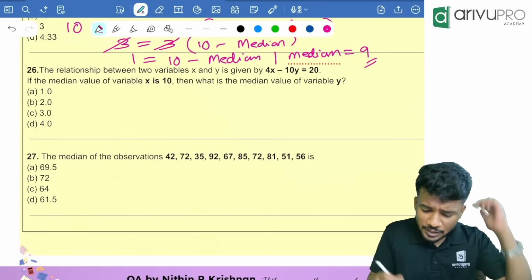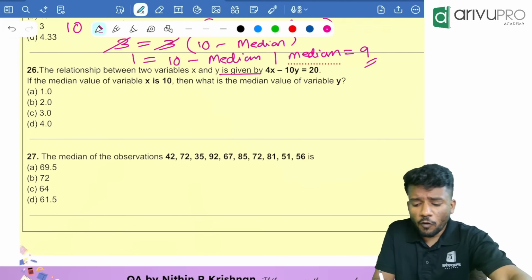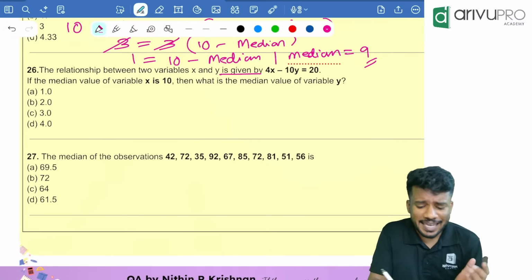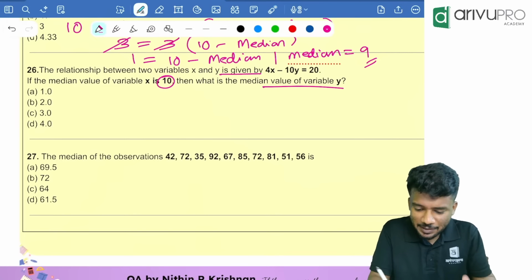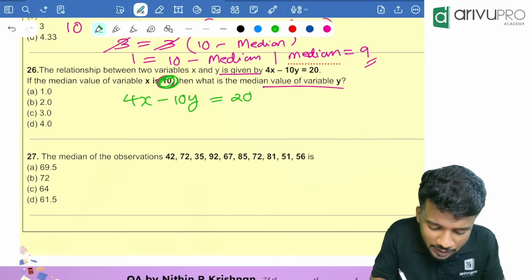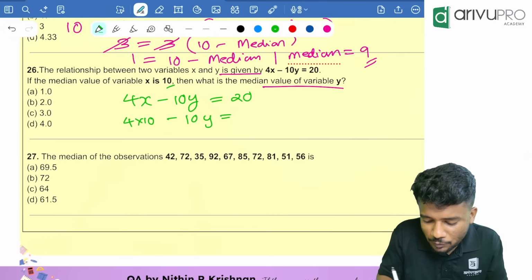The relationship between two variables x and y is given by 4x minus 10y is equal to 20. If the median value of x is 10, find the median value of y. Very easy, people. So write the equation. I told you the shortcut already. Write the equation directly. That is 4x minus 10y, which is equal to how much as per the question? 20. Instead of x, you will put what? 10. That means 4 into 10 minus 10y is equal to 20.